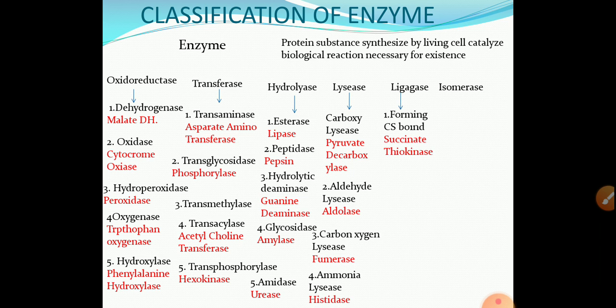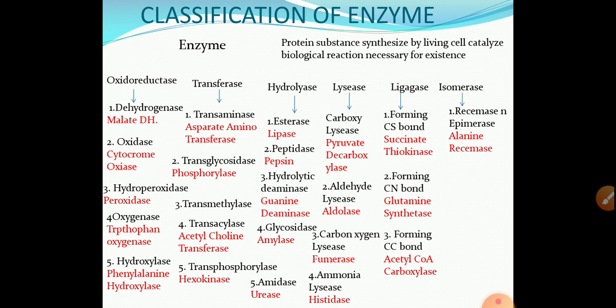Then ligases are involved in forming a new molecule. They are again classified into several subclasses. First one is forming a C-S bond, example succinate thiokinase. Second one is forming a C-N bond, example glutamine synthetase. Third one is forming a C-C bond, example acetyl CoA carboxylase.